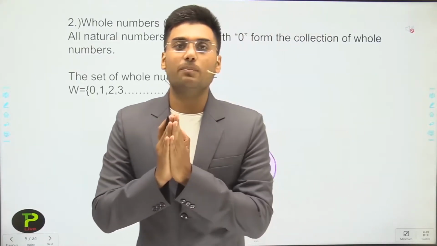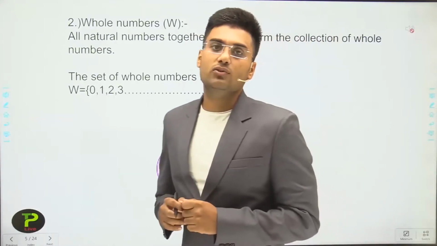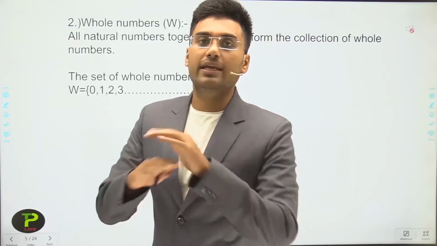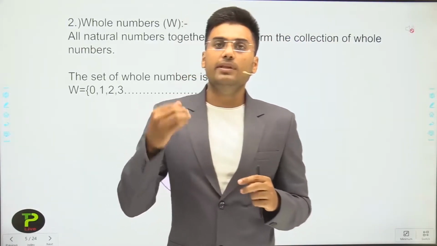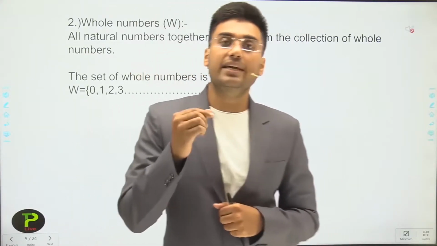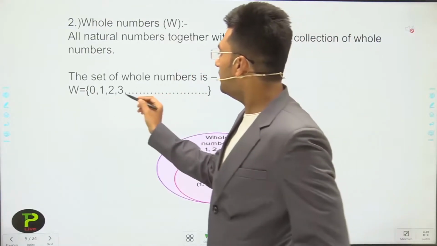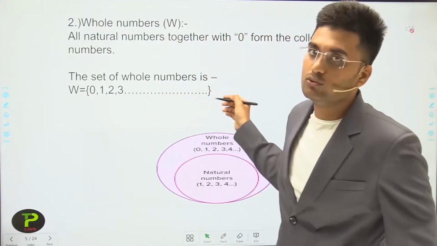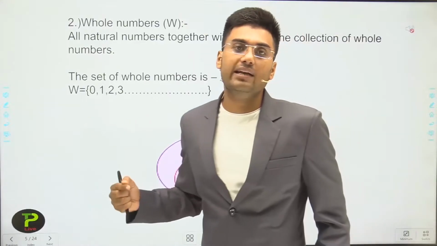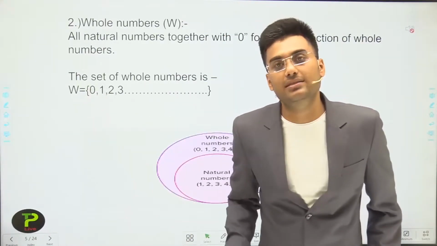So if we add 0 to the set of natural numbers, it becomes the set of whole numbers, represented by capital W. The set of whole numbers is 0, 1, 2, 3 and so on. Again we cannot identify the largest whole number, but the smallest whole number is 0.